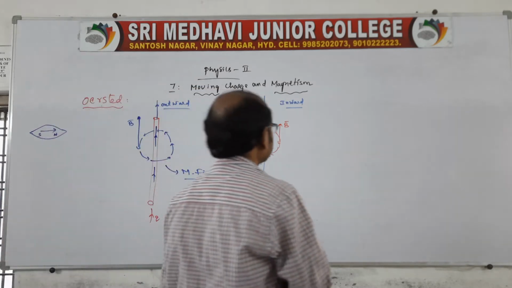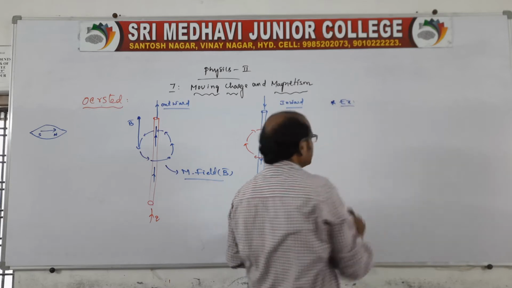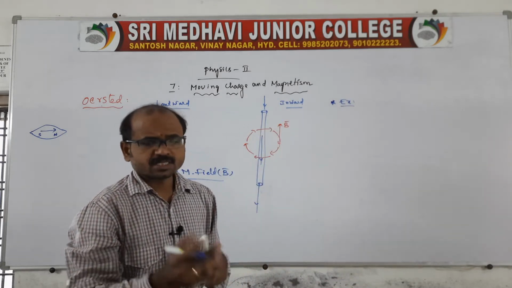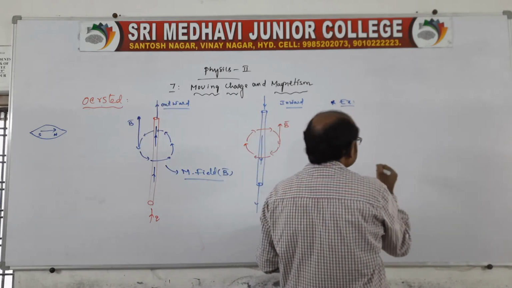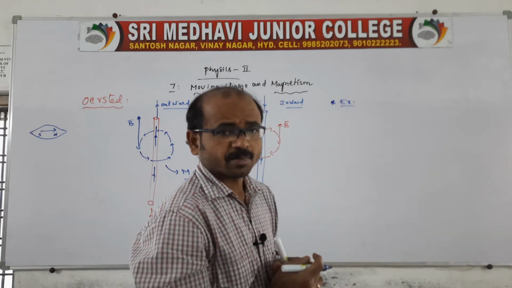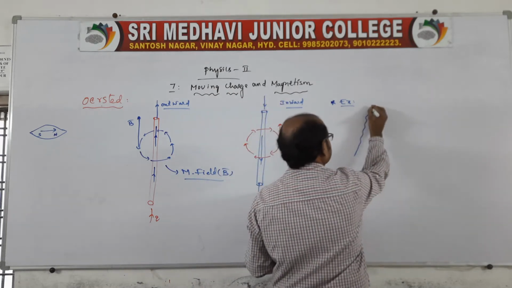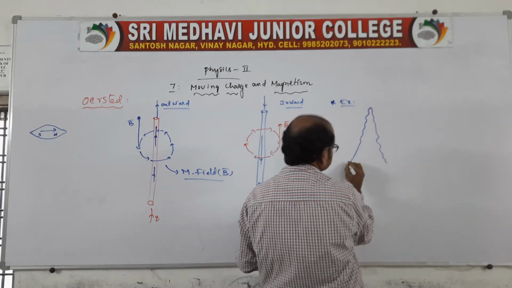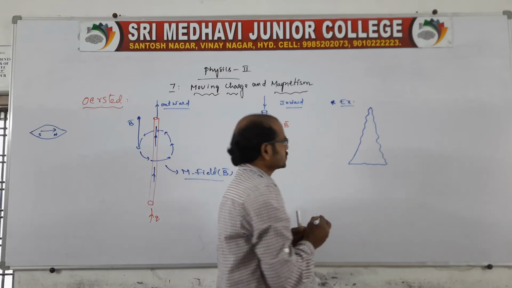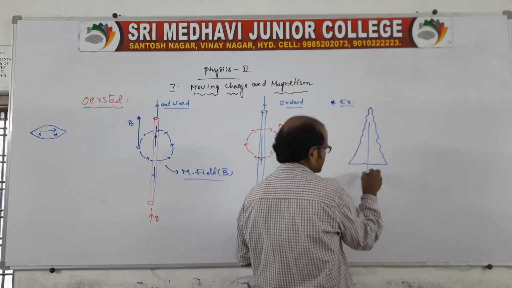Now there are some other examples also I'll give you. It is not required, but we should know. Maxwell's screw rule: I think everyone knows about it. You take a screw like this, and there is a current direction like this.